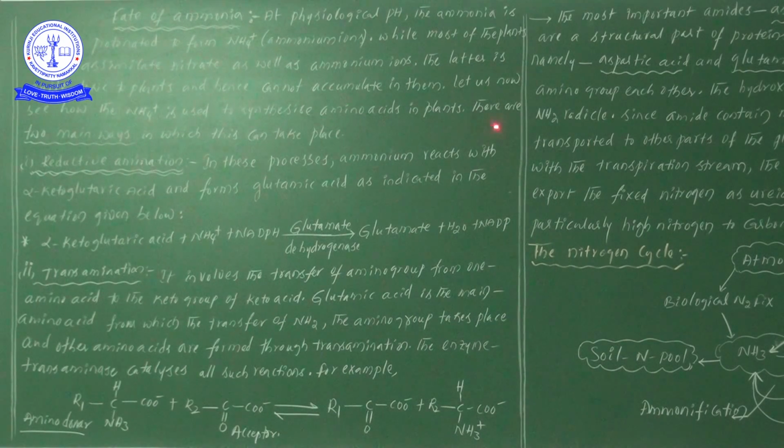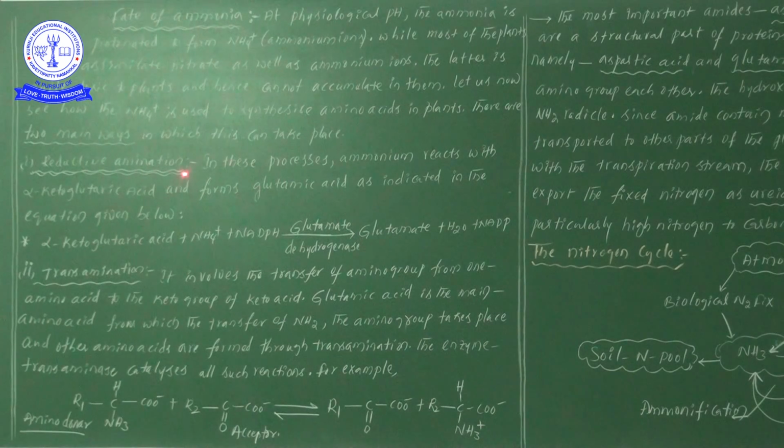There are two main ways in which this can take place. By seeing these two important processes, we learn how amino acids are formed from the ammonium ions. The first one is reductive amination.